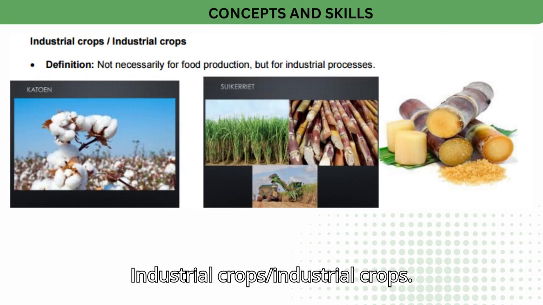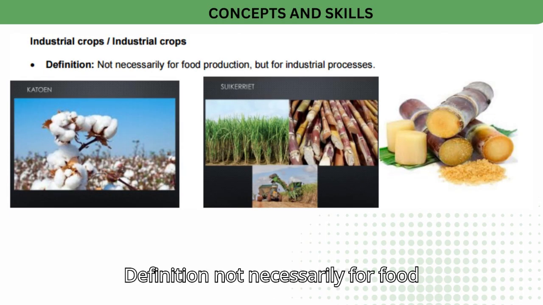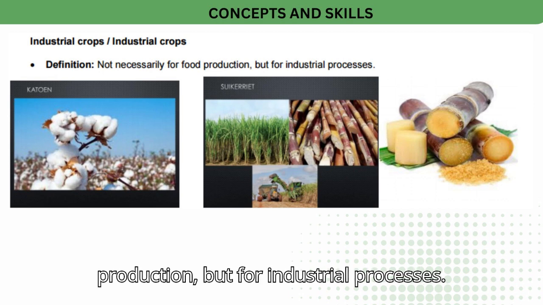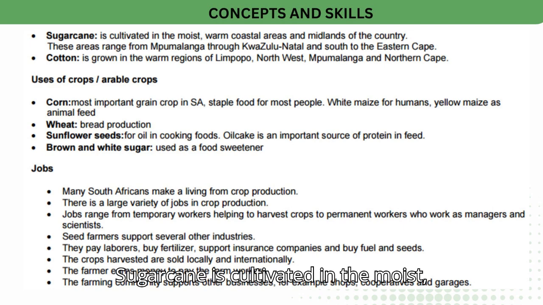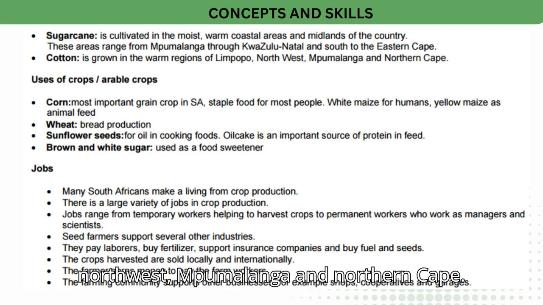Industrial crops. Definition: not necessarily for food production, but for industrial processes. Sugarcane is cultivated in the moist, warm coastal areas and midlands of the country. These areas range from Mpumalanga through KwaZulu-Natal and south to the Eastern Cape. Cotton is grown in the warm regions of Limpopo, Northwest, Mpumalanga and Northern Cape.